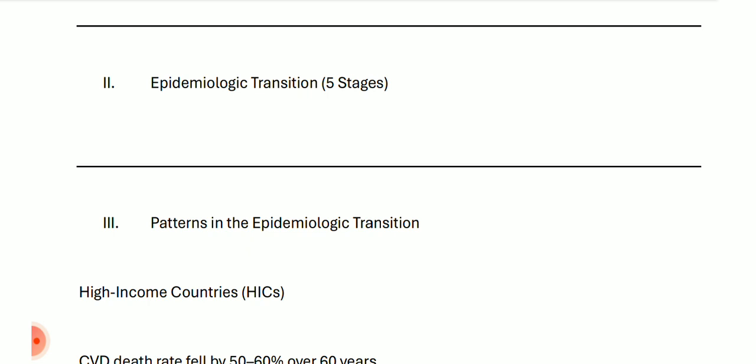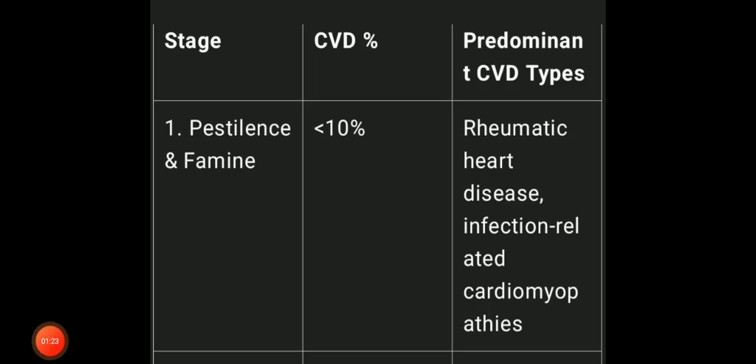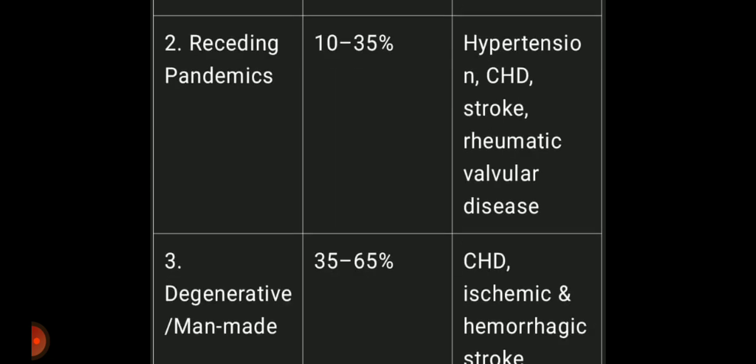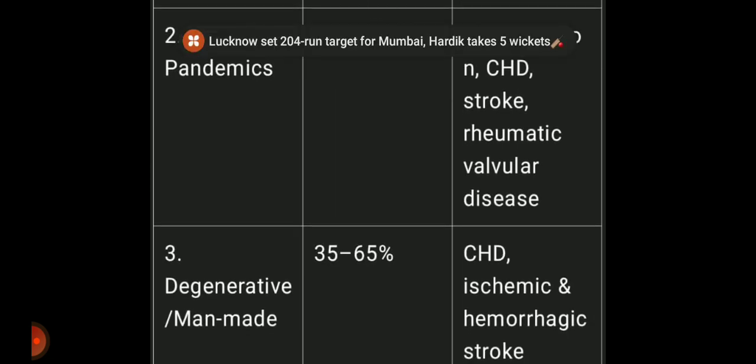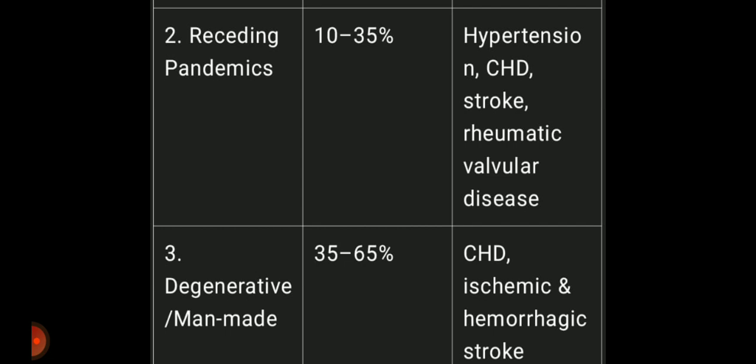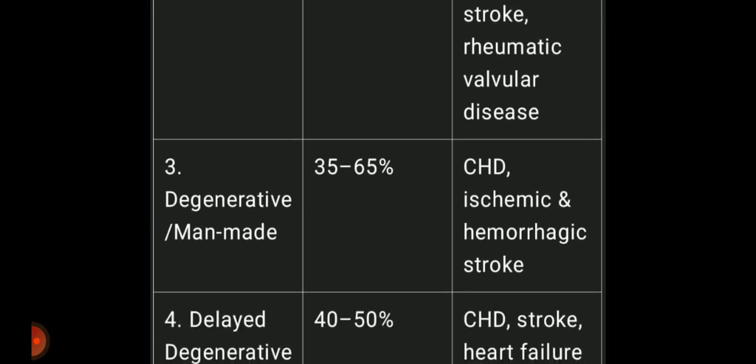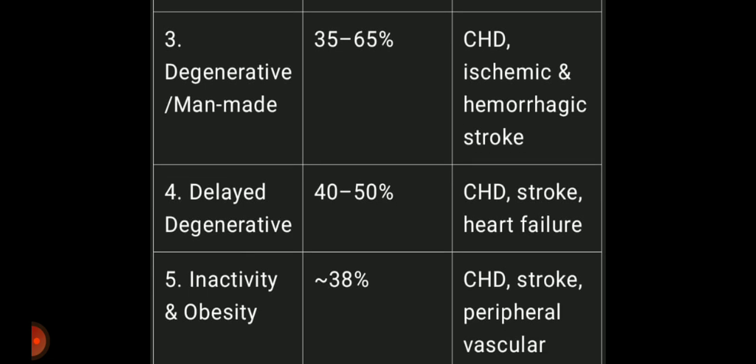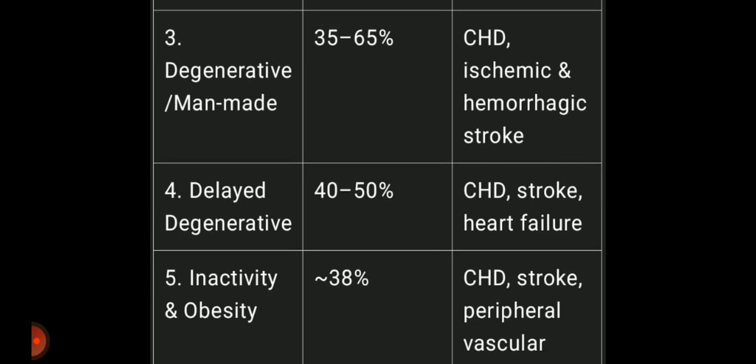Now comes the epidemiologic transition. The factors can be categorized into 5. First being the pestilence and famines: CVD percentage is less than 10%, and predominant CVD types are rheumatic heart disease and infection-related cardiomyopathies. Next are the receding pandemics: 10 to 35% of the disease are because of these, and hypertension, CHD, stroke, and rheumatic valvular disease are the examples. Next up are the degenerative or man-made problems, due to which 35 to 65% of CVDs occur, like CHD, ischemic and hemorrhagic stroke, etc.